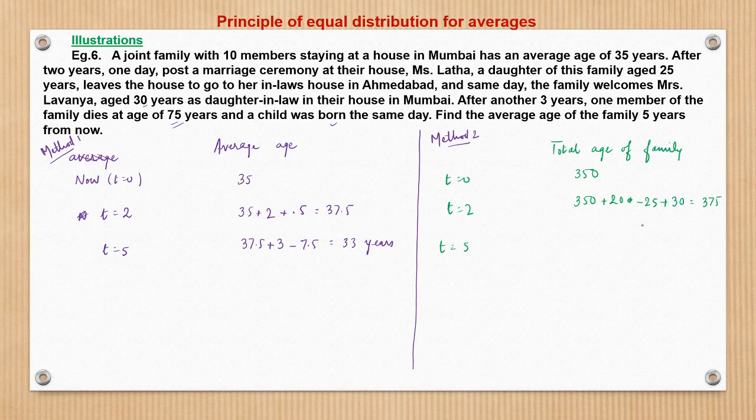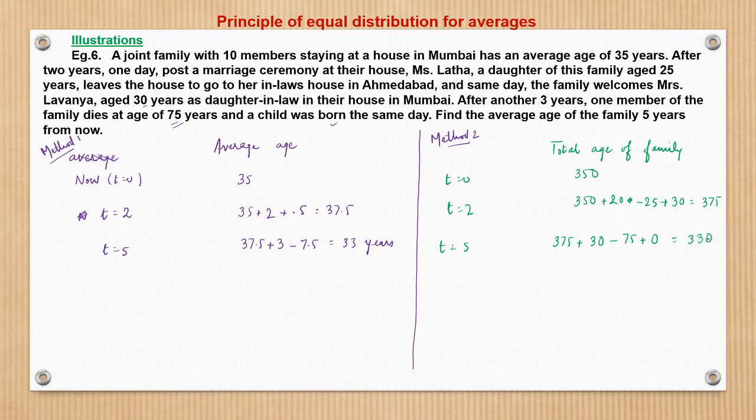Now at t is equal to 5, that is after another 3 years, what would have happened? 375 plus the 10 members would each have been older by 3 years, so 3 into 10, 30. Now one member dies, so minus 75, and another is born, but the age would be 0 only. So it becomes 375 minus 45, which is 330.